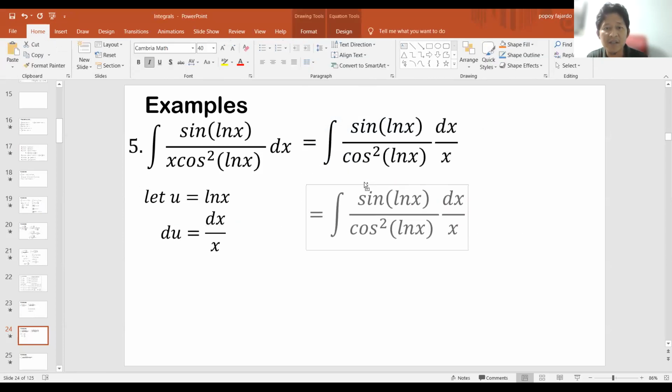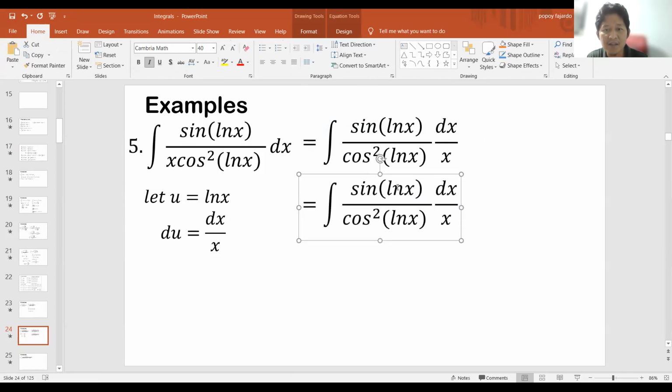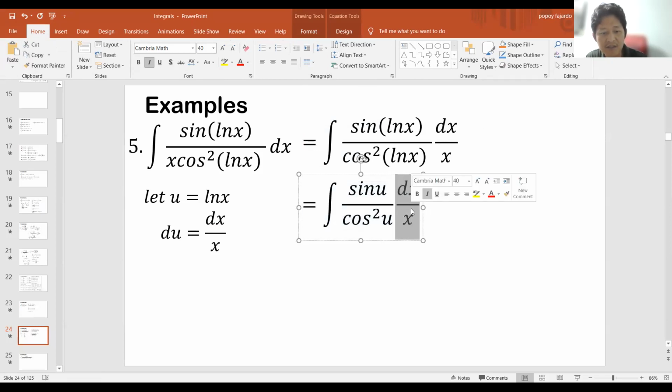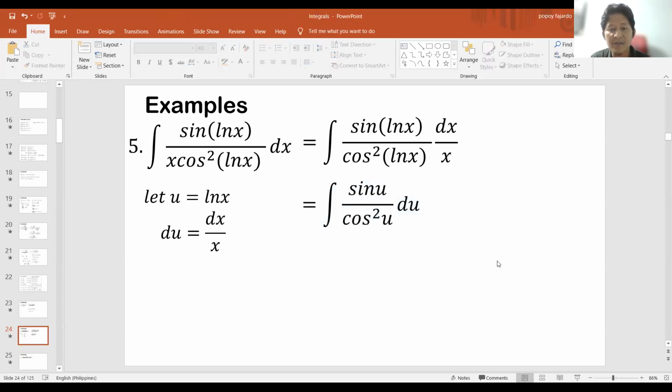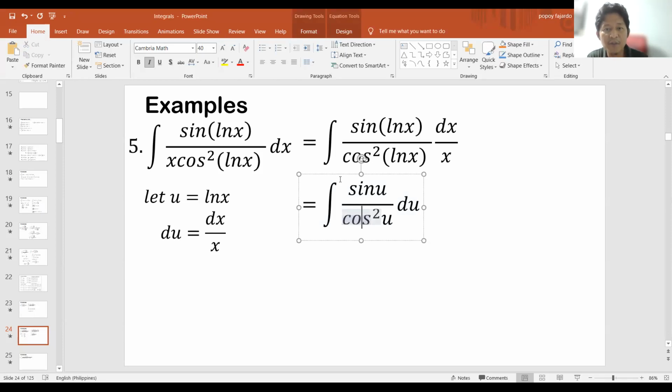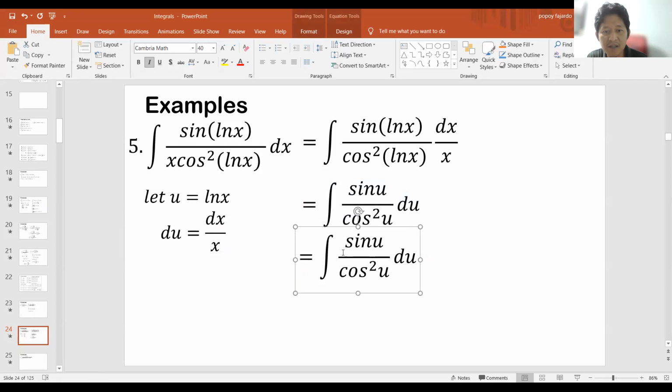So let me try doing that. So mangyayari, ito yung magiging u. So gagawin ko na siyang u. Same thing with this. Okay, and then this becomes, okay. And same thing, just like what we did dun sa fourth problem, pwede na natin ulit i-separate yung cosine u, di ba?